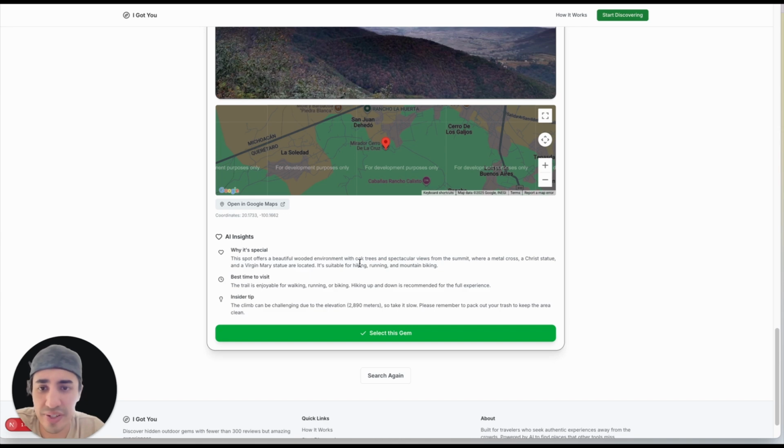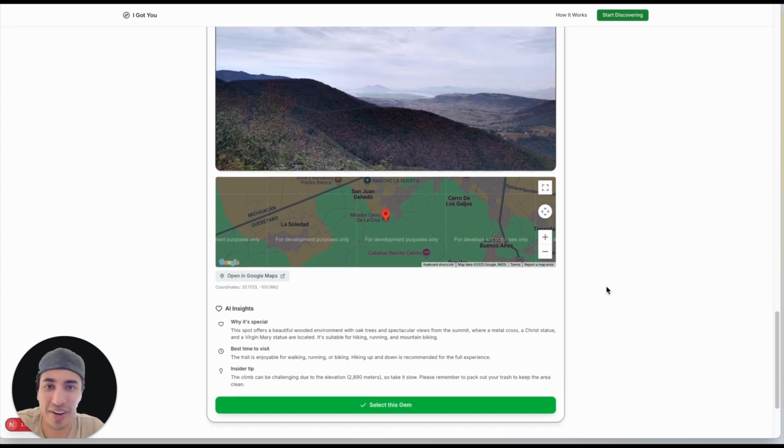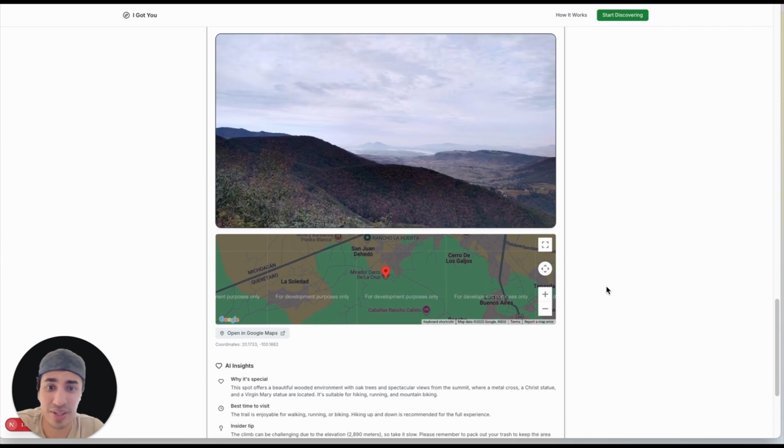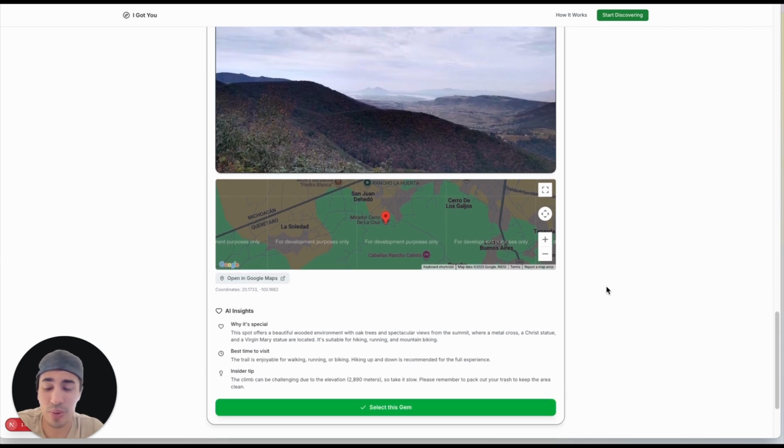This spot offers a beautiful wooded environment with oak trees with spectacular views from the summit, where a metal cross, a Christ statue, and a Virgin Mary statue are located. It's suitable for hiking, running, and mountain biking. I think this is exactly what I was looking for. So, wow, it's actually a really nice place. It's not really crowded, it doesn't have a lot of reviews. It has high quality reviews and it should be recommended by locals because practically Gemini is taking care of that. So I think it's doing a really good job.